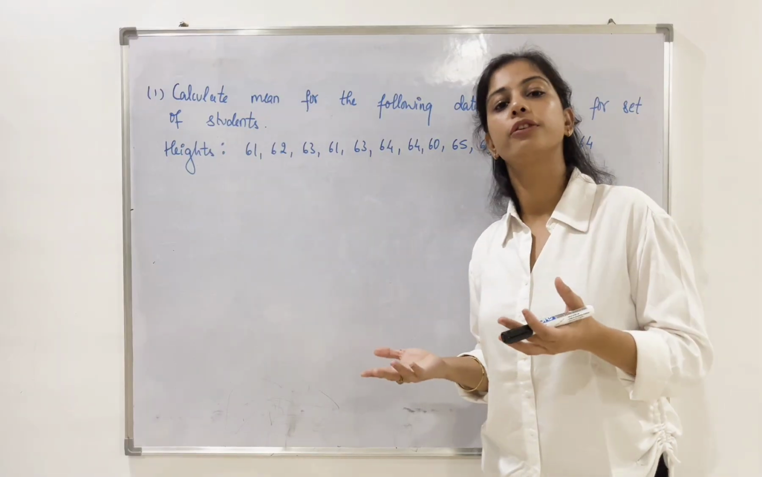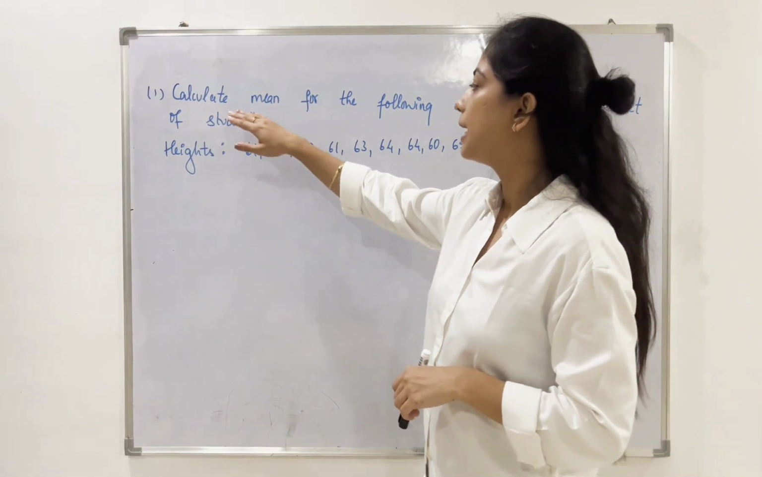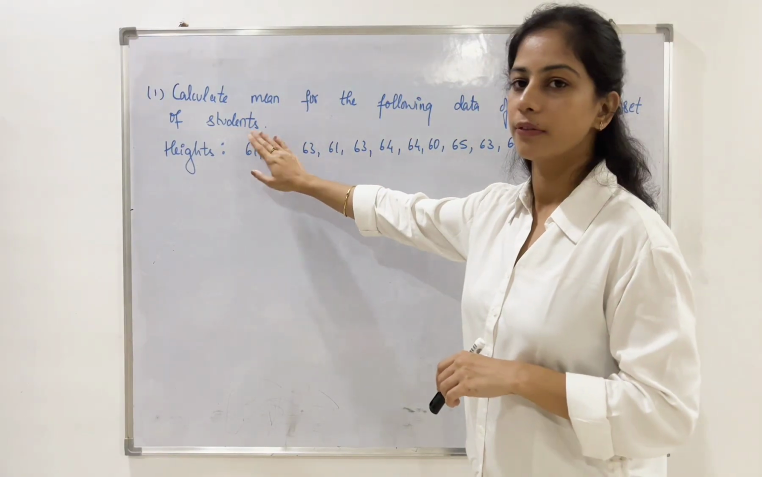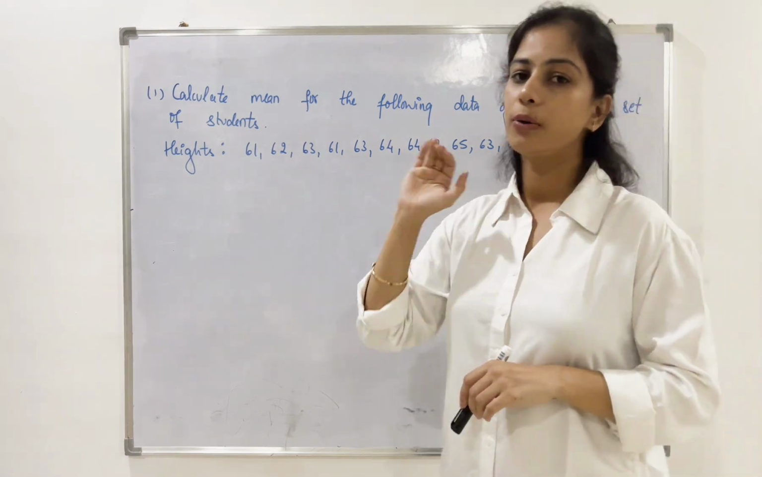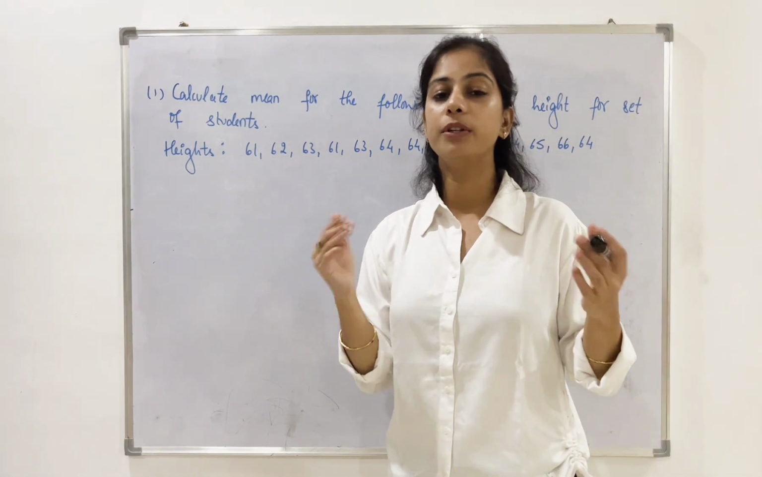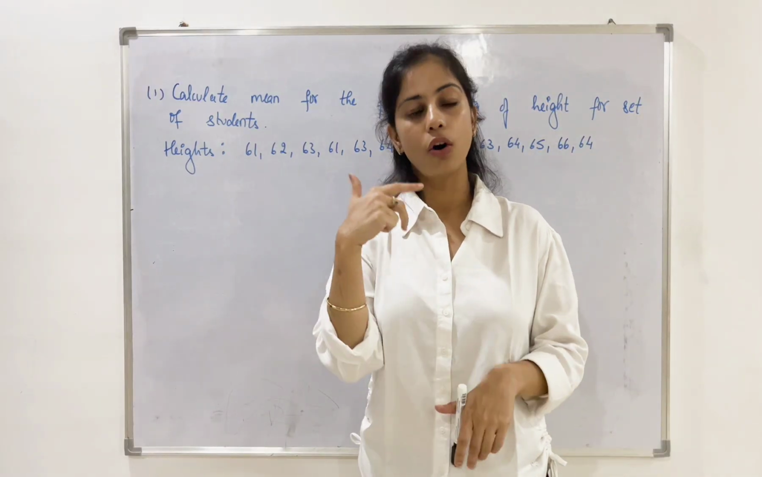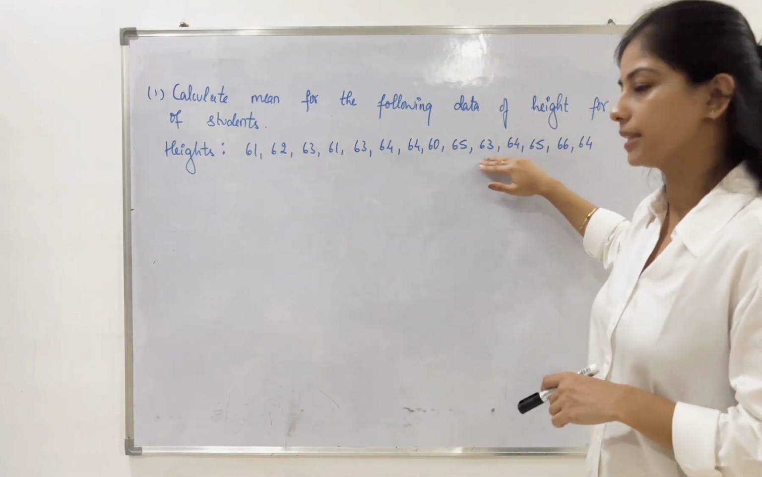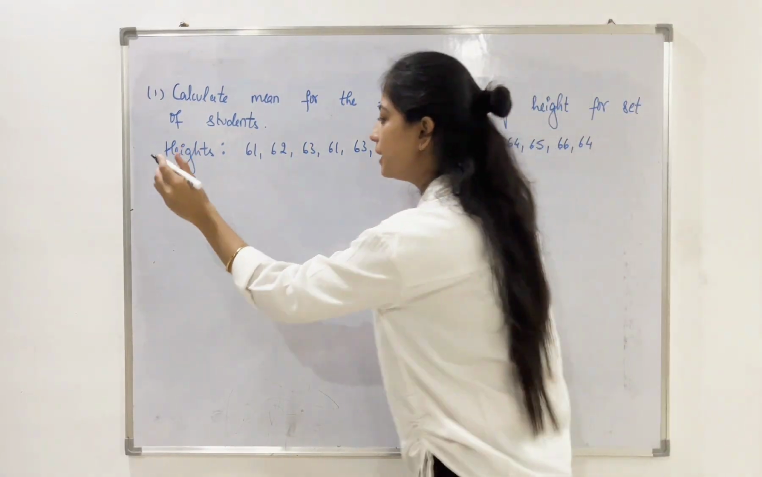Let us look at different problems in order to solve arithmetic mean. So the first question is, calculate the mean for the following data of height for a set of students. So these are the heights provided to us. Now by looking at the data, first we need to identify which kind of data is given to us: raw data, discrete data or continuous data. By looking at the data, we have a single series or random numbers given to us. So by that we identify that this is